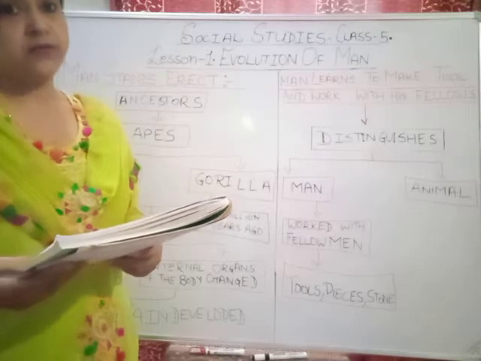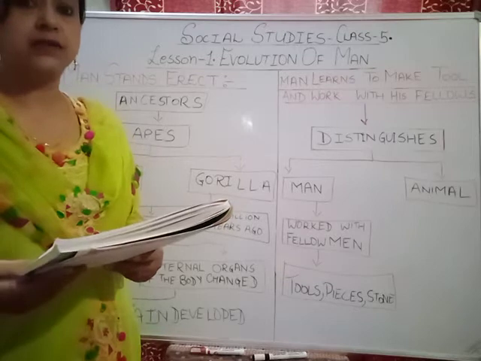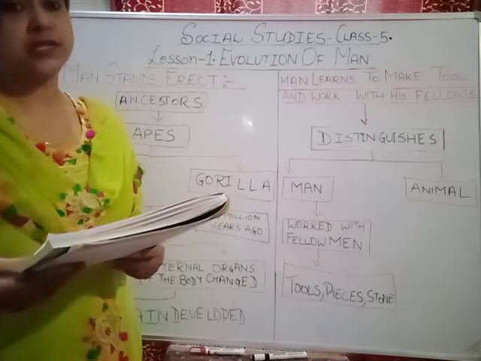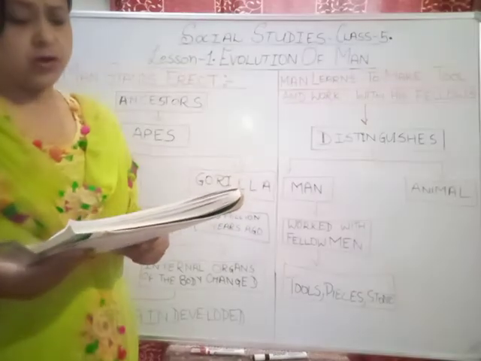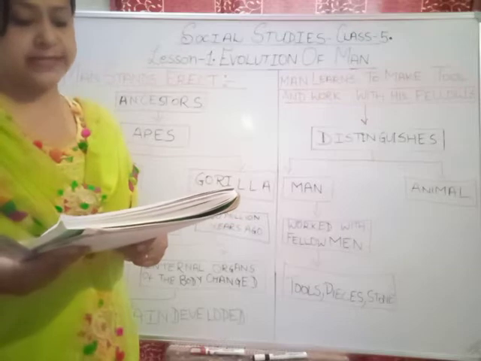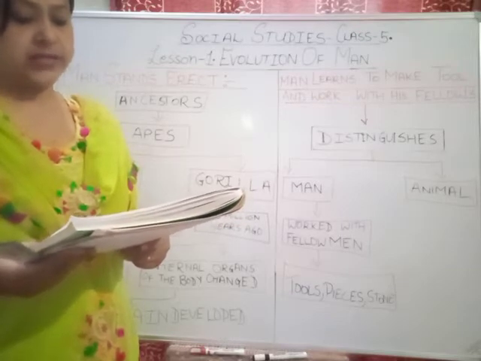Side by side, the position of the internal organs of the body also changed to suit the erect posture. Even the inside of the body, we have different organs, heart, lungs, kidney, everything inside our body, that was also changing in man. So the brain developed and helped him to use his intelligence in fashioning tools and gradually in rising above the other animals.